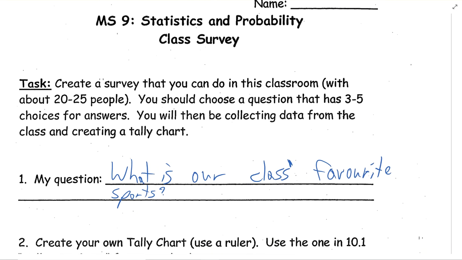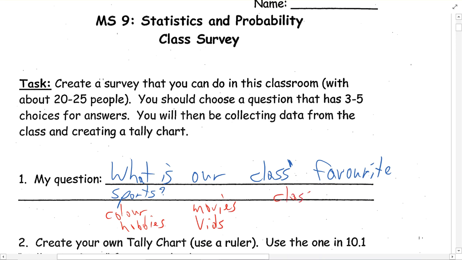Now you could use sports, or you could use other things such as favorite color, favorite hobbies, favorite movies, favorite video games, favorite classes in school, favorite pizza. I've done that one lots. Favorite food, okay? But try and pick a favorite one.